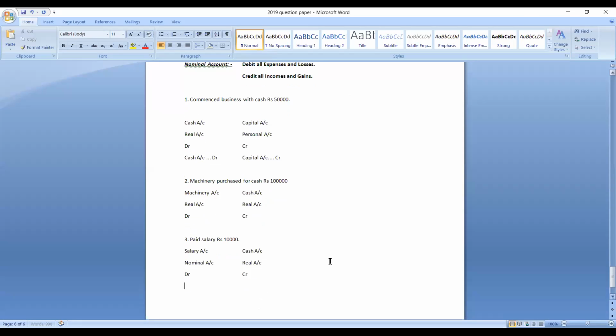Okay. Let us take one more example, the fourth one. We will take around 10 examples. By that, you people will become perfect. Now, fourth one is which one? We'll write the transaction first.